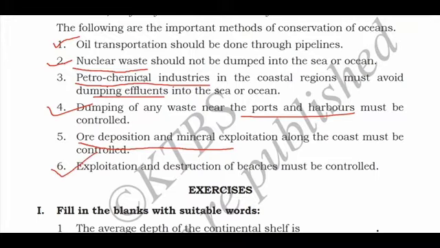At least 5 points you can remember like this. Oil transportation should be done through pipeline. This one is easy. Nuclear waste should not be dumped in the sea or ocean water. This is also good. Then exploitation and destruction of beaches must be controlled. Ore deposition and mineral exploitation along the sea coast must be controlled. Dumping of any waste near the ports and the harbor must be controlled. Any 5 points which are easy for you, you can remember those points.